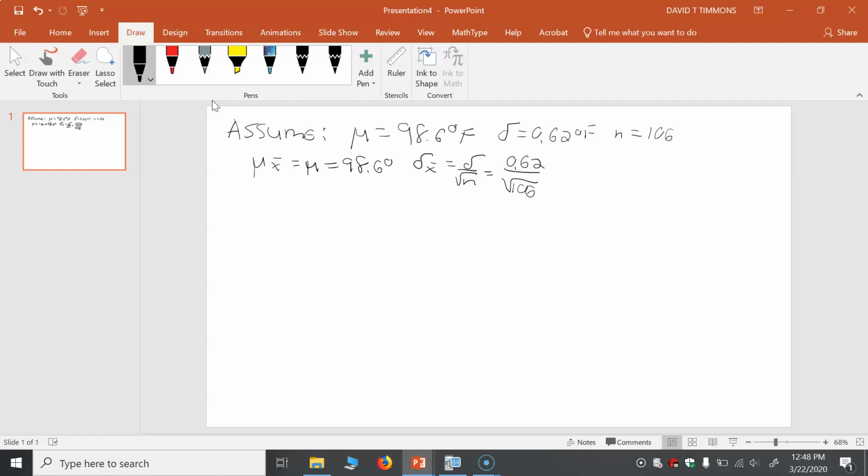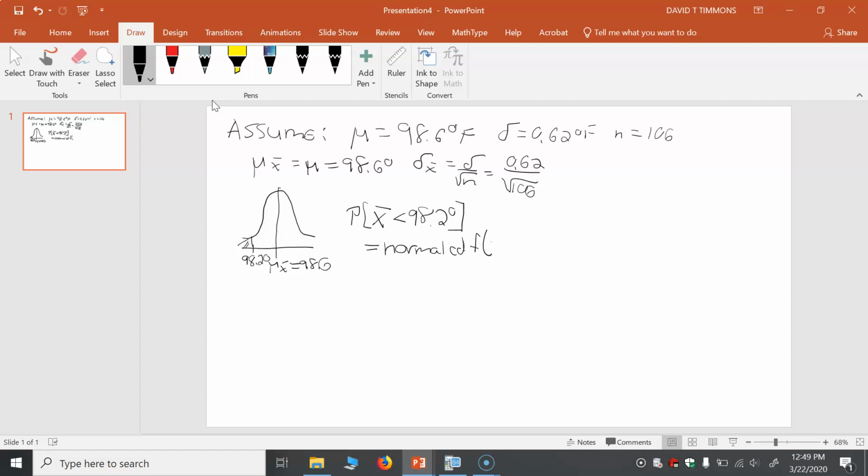All right, so we can draw a picture here very quickly. Again, my picture won't really do it justice, but this is going to be a very narrow distribution. Mu x bar is 98.6, and we want the probability that a mean temperature would be less than 98.2. So some tail over here. So we want the probability that x bar is less than 98.2 degrees. Now, if you look at our picture, our lower bound is minus 1e99, upper bound 98.2, and we'll put in our mu and sigma for normal CDF.